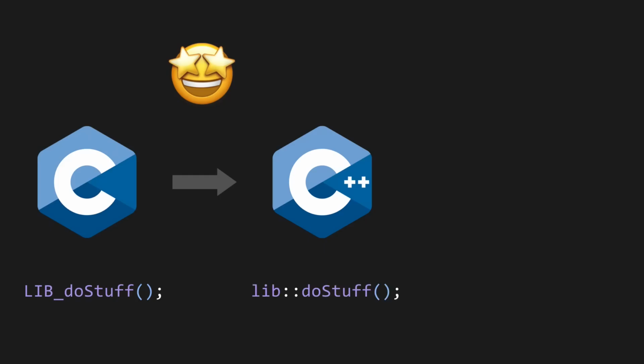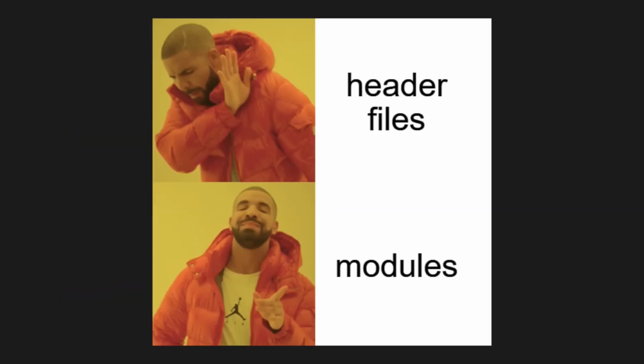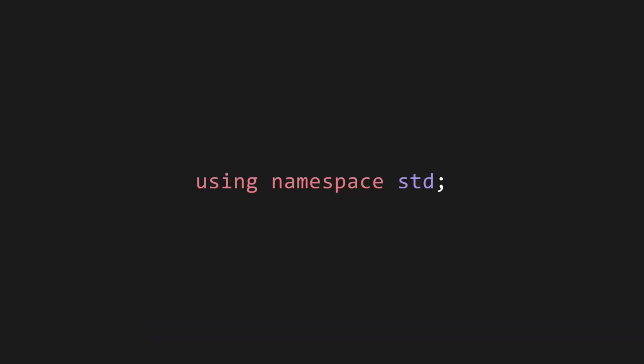Wonderful. This is great. But if you're moving to C++ from any other language, this is a serious downgrade, because namespaces make the code look hideous. Modern languages don't force you to write namespace prefixes everywhere. In modern languages, name clashing occurs far less frequently because they don't use header files, so you deal with naming ambiguities as they arise. And yes, I know that you can use the using keyword to omit namespace prefixes in C++, but then you're back to square one, with the name clashing issues due to the header inclusion system and symbol dumping. So best practices basically force you to use namespace prefixes nearly everywhere.